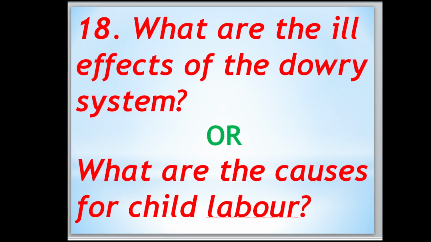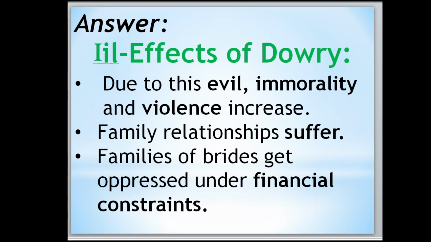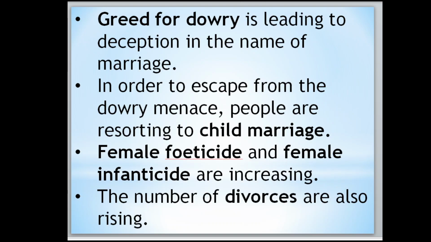What are the ill effects of the dowry system, or what are the causes for child labor? The ill effects of dowry are evil, immorality and violence increasing, family relationships suffering, and the bride's family falling under financial constraints. Greed for dowry is leading to deception in the name of marriage. To escape from dowry, people are resorting to child marriage. Female feticides and female infanticides are increasing. The number of divorces is also rising.